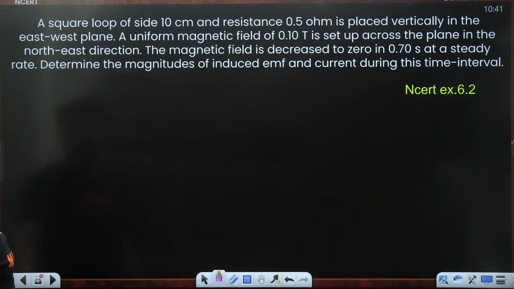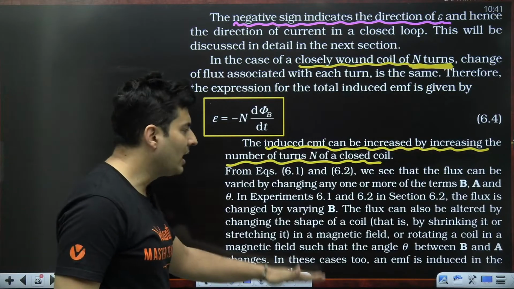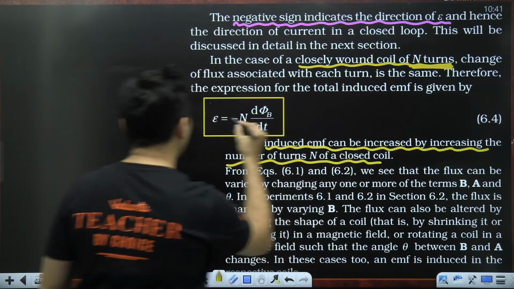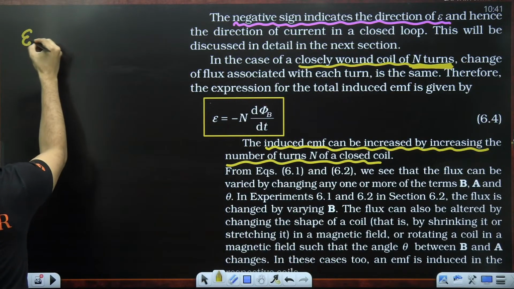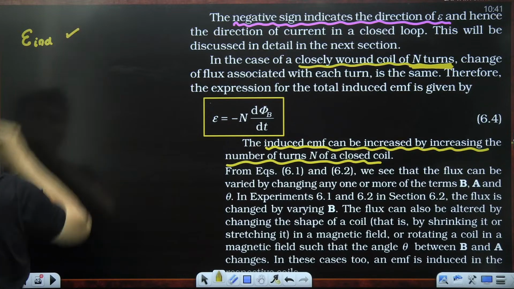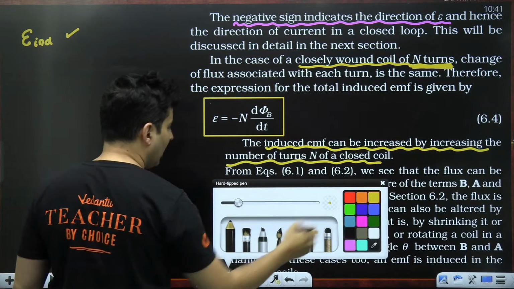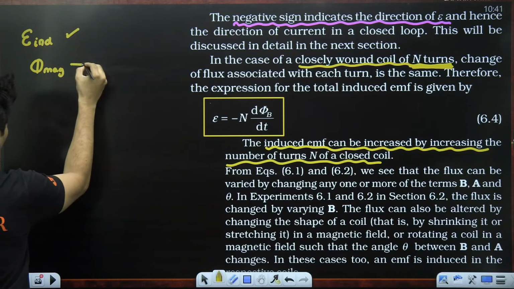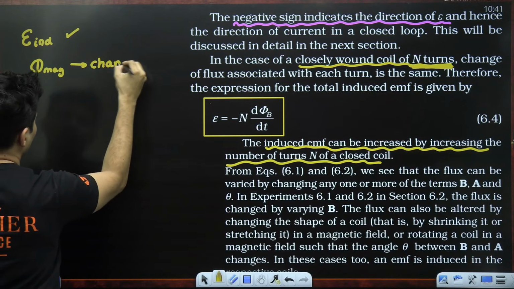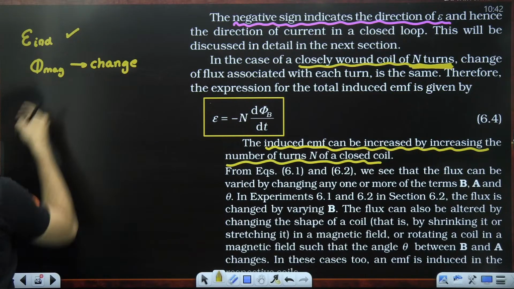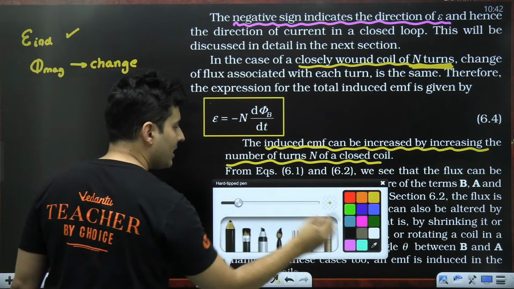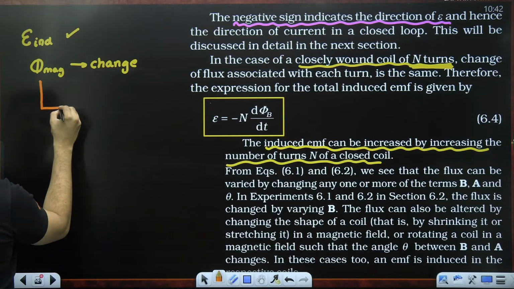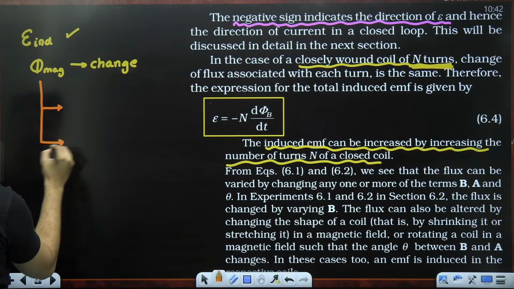All right. So how can you change the flux? Observe this. If I want EMF to be induced, that means I 100% want the magnetic flux to change. Only then will EMF be induced. How can I change the magnetic flux? There are only three ways by which I can do it. What are those three ways?